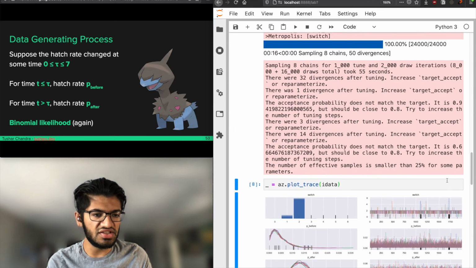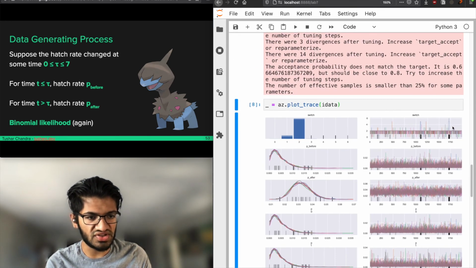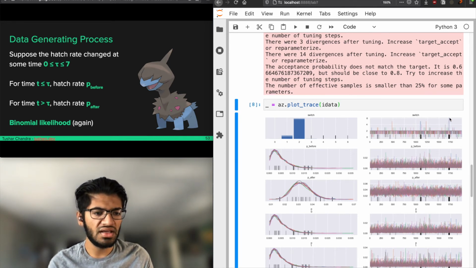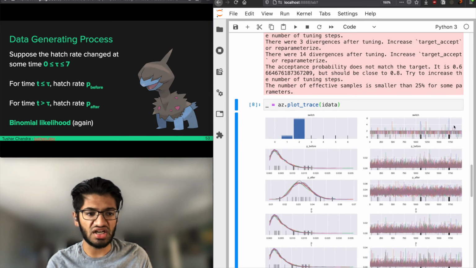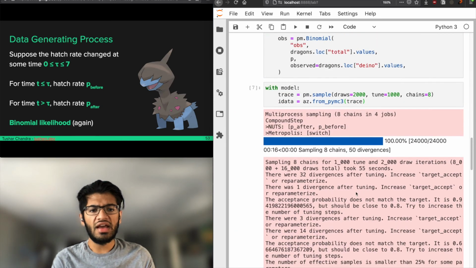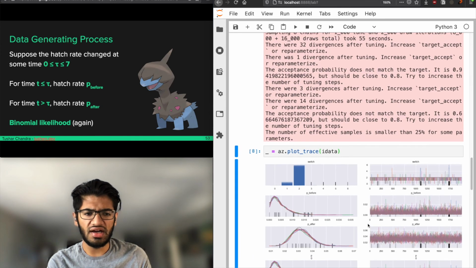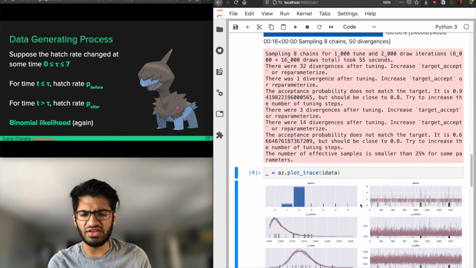And then these thicker black bars are regions where the sampler goes off. You can see this particular chain is going off to 6, 7, 8, 4, 5, 6, 7, and just kind of getting stuck there. So it's just not doing a very good job, and these thicker black bars are definitely reason to be alarmed. At this point, when I was building this talk, I was like, oh crap, I can't use this example anymore.